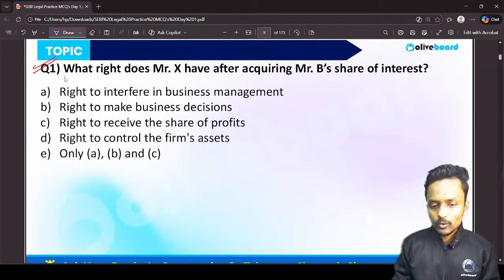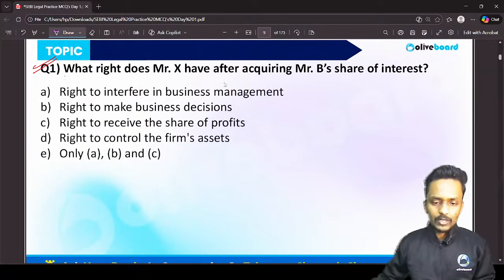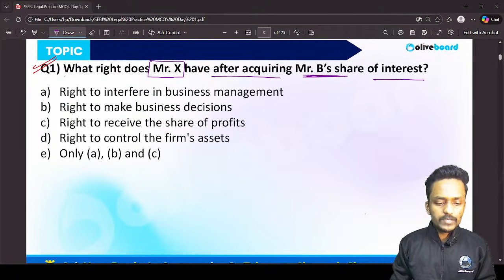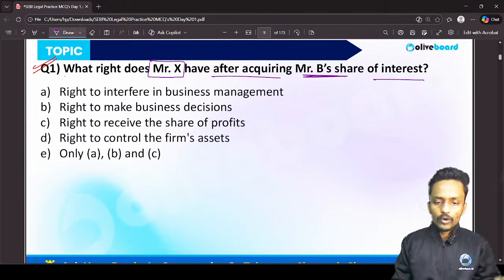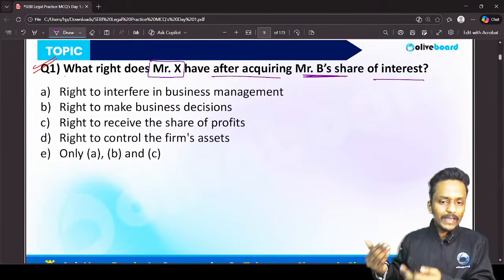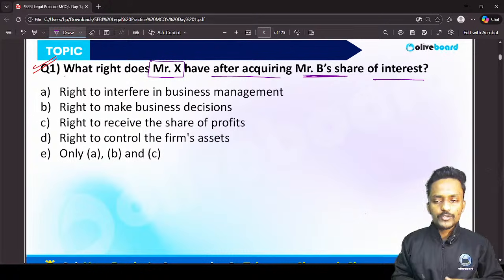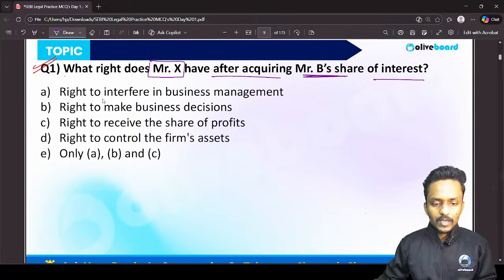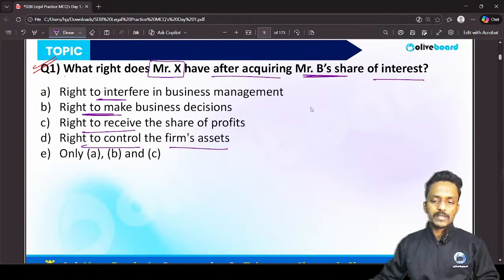Please read this question and let me know the correct answer. What right does Mr. B actually have in relation to Mr. X, in relation to Mr. B's share of interest? The first is the right to interfere in the business management, the right to make business decisions, the right to receive a share of profit, or the right to control the firm's assets.